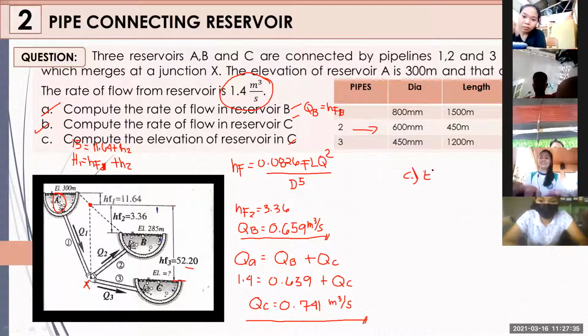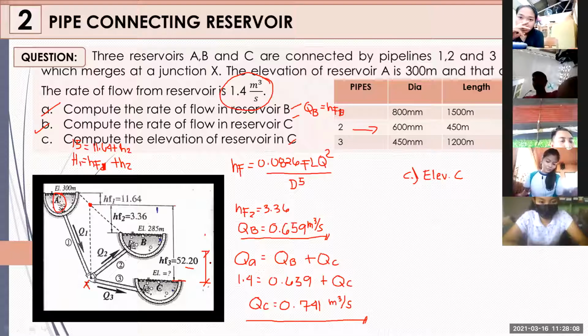So let us have elevation at C. Ito yung magiging elevation natin.